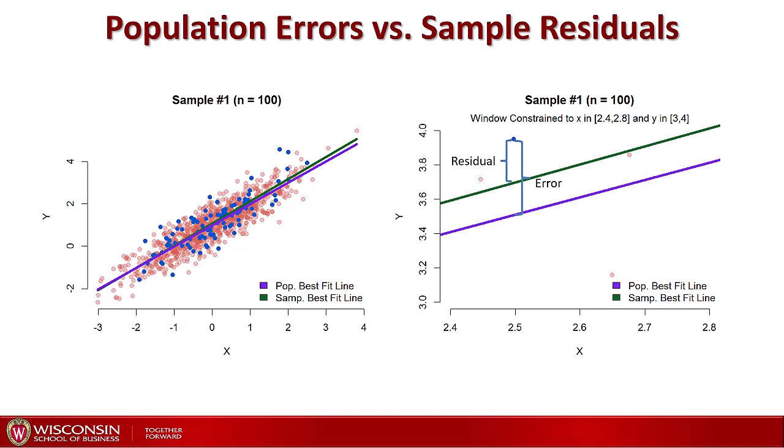For the blue point, the residual is the distance between the green line and the point. We can measure it. The error, however, is the distance between the purple line and the point. Since with real data we don't know what the purple line is, we cannot know this error value.